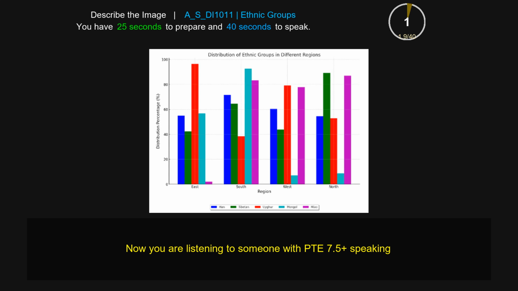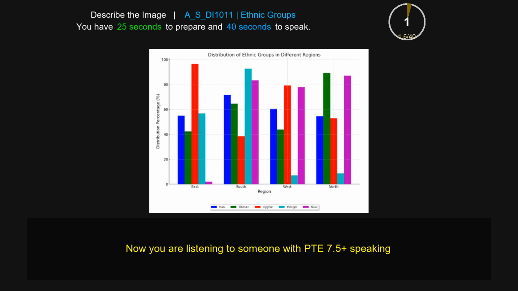This picture gives information about distribution of groups in different regions. In the picture, the biggest one is East, which is about 100, and the smallest one is South, which is about 40%. In the picture, there are minimum and maximum 20 and 60%. In conclusion, this picture gives information about distribution of groups in different regions.